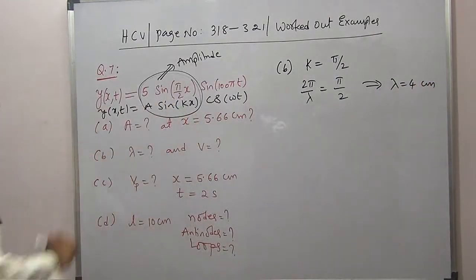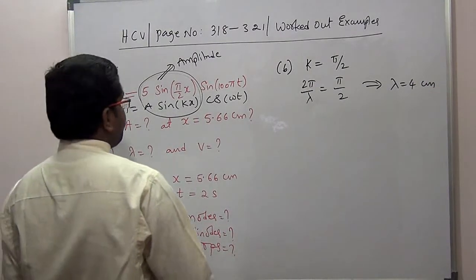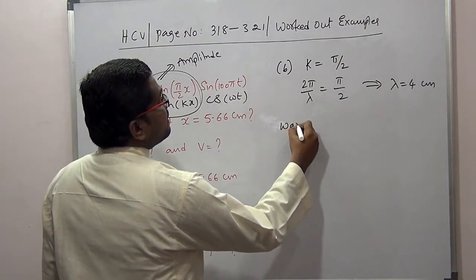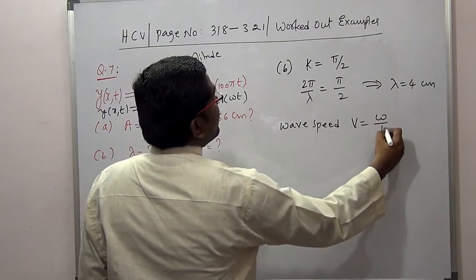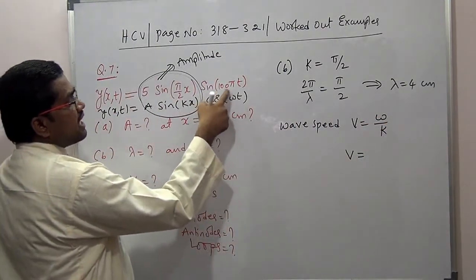Here it is given in centimeter inverse, so centimeter inverse means it will be centimeters. Next, the wave speed they are asking. So wave speed V is equal to omega upon K. What is omega here? Omega is the coefficient of t, that is 100 pi.